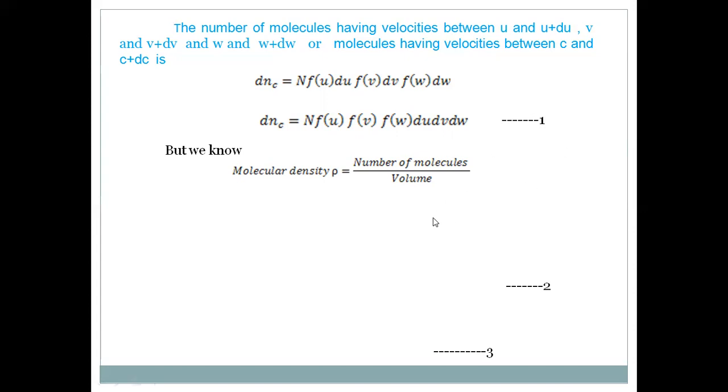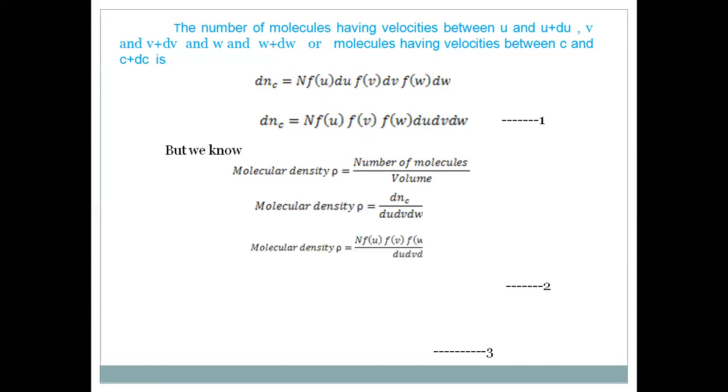That is dNc by the total volume, which is du, dv, dw. That is, rho is equal to dNc by du dv dw. Actually, this is equal to a constant at equilibrium, according to Maxwell's assumptions.